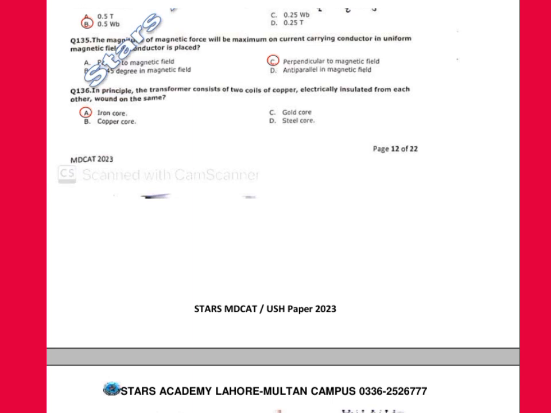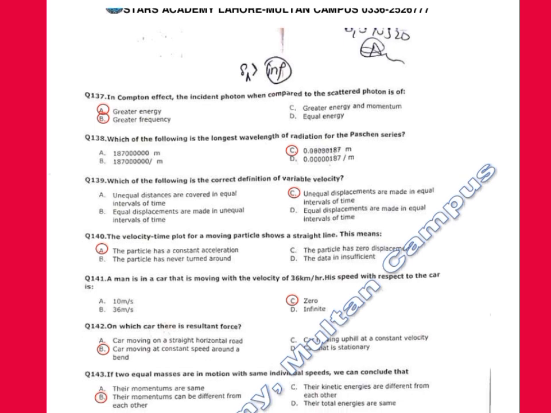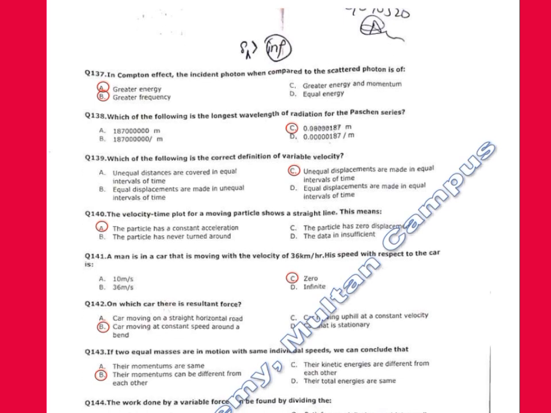136. In principle, the transformer consists of two coils of copper electrically insulated from each other, wound on the same what? Iron core, copper core, gold core, steel core. Correct option is iron core. Now comes to 137. In Compton effect, the incident photon when compared to the scattered photon is of what? Greater energy, greater frequency, greater energy and momentum, equal energy. Correct option is greater energy, might be.